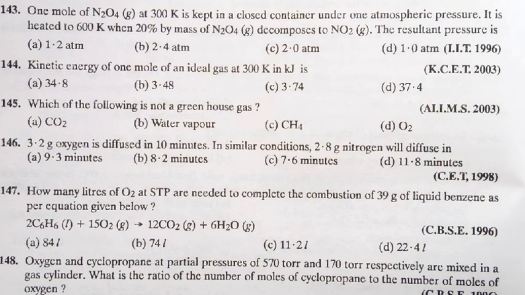Look at the first question. 1 mole of N2O4 in gaseous state at 300 Kelvin is kept in a closed container under 1 atmosphere pressure. It is heated to 600 Kelvin when 20% by mass of N2O4 decomposed to NO2. Then the resultant pressure is: 1.2 atmospheres, 2.4 atmospheres, 2 atmospheres, or 1 atmosphere.